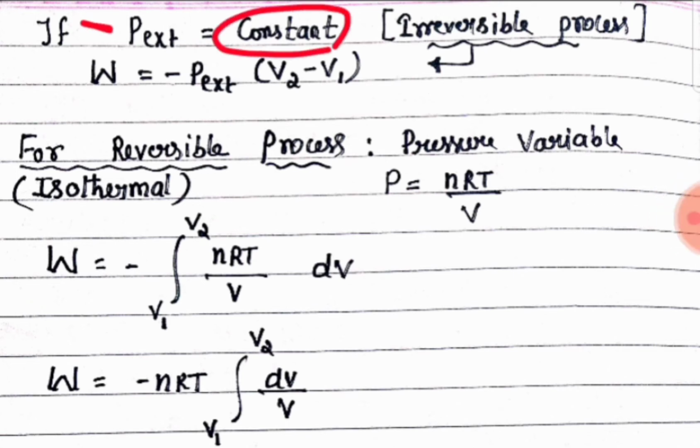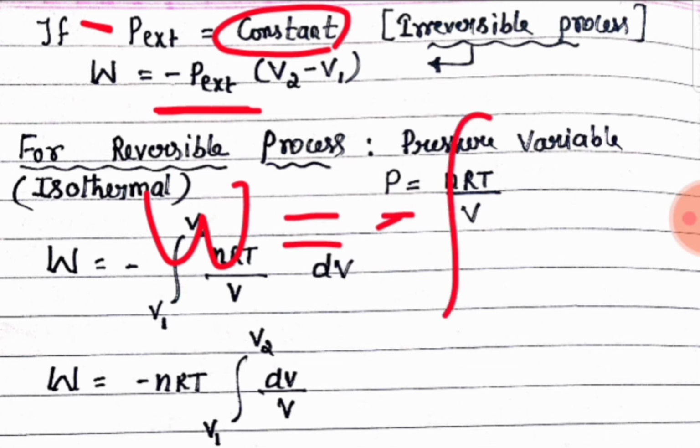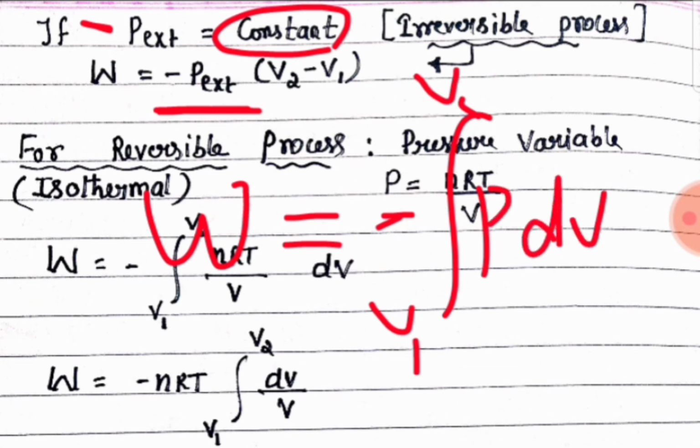So as pressure is constant, we have to take it outside the integration sign.